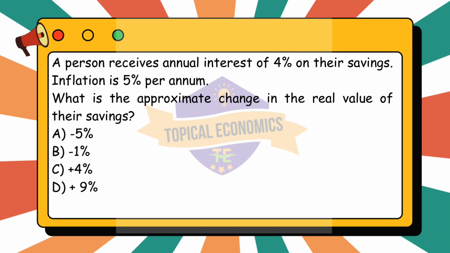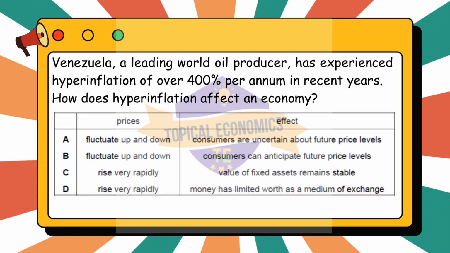Moving to question 36. Venezuela, a leading world oil producer, has experienced hyperinflation of over 400% per annum in recent years. How does hyperinflation affect an economy? This question is from the 2019 October-November version 2 paper. The correct answer for this question is option D.